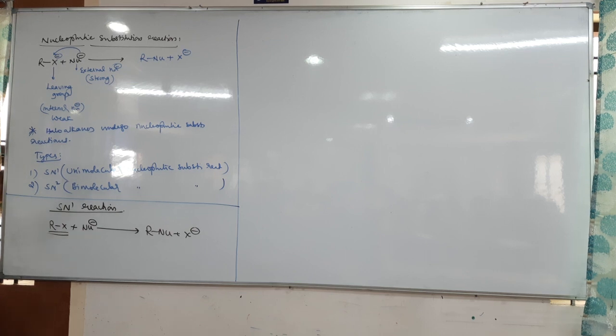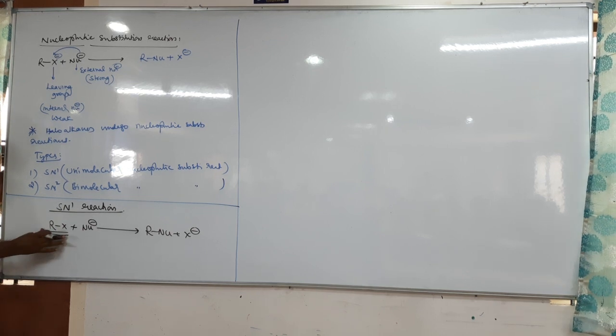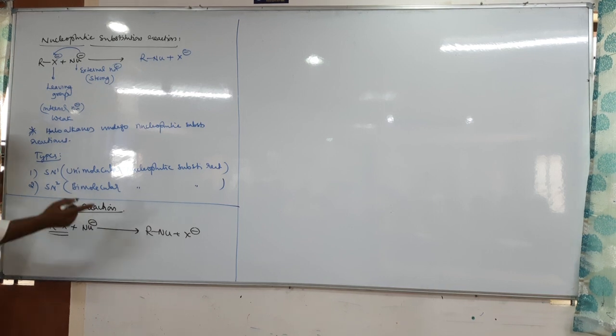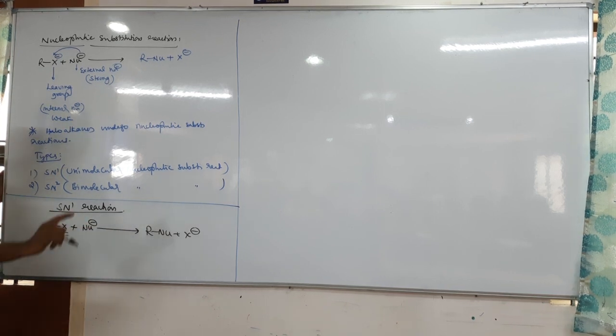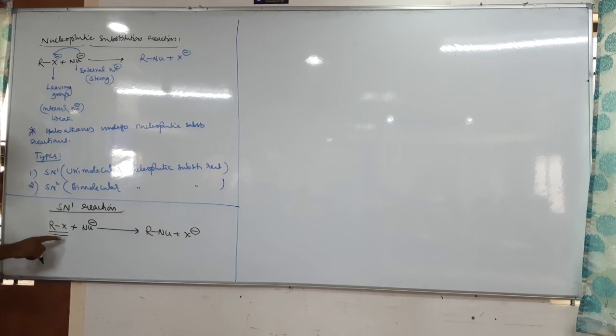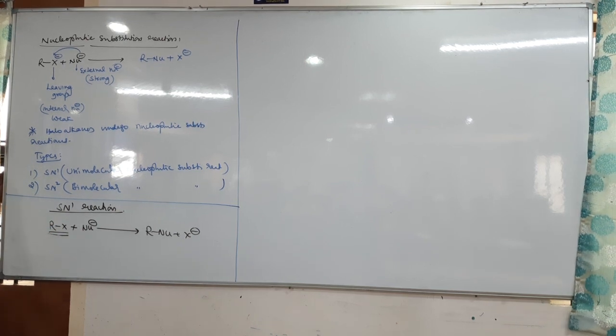The substitution reaction in which the rate of chemical reaction is directly proportional to only the molar concentration of the substrate or alkyl halide is called a unimolecular nucleophilic substitution reaction.